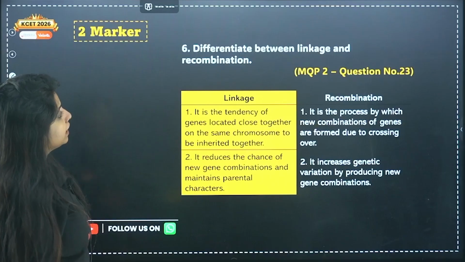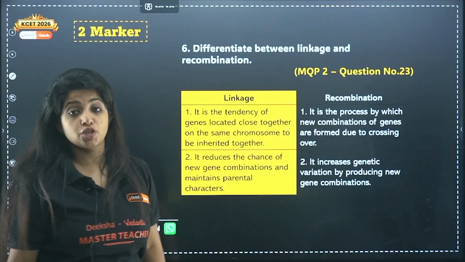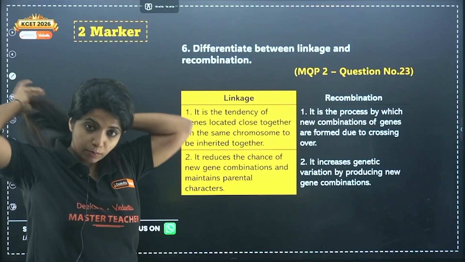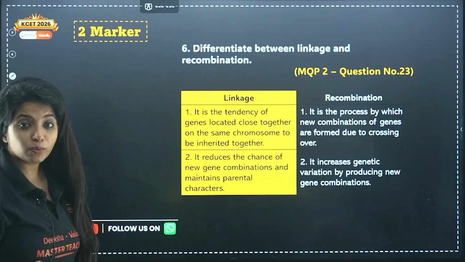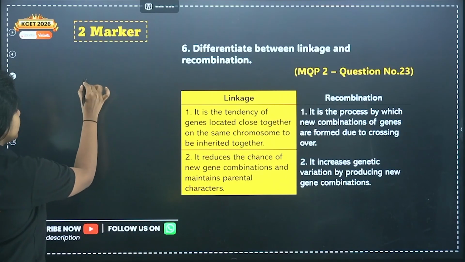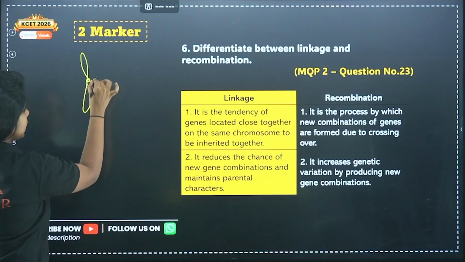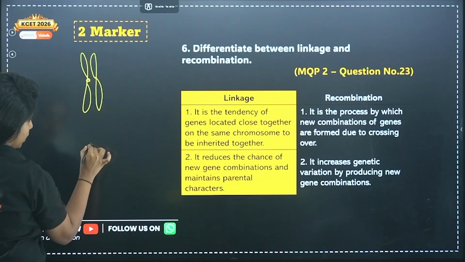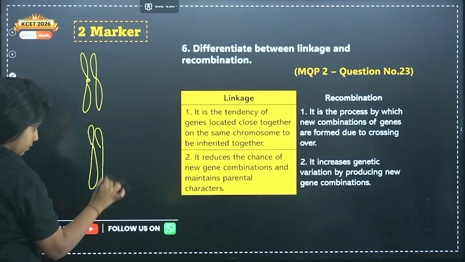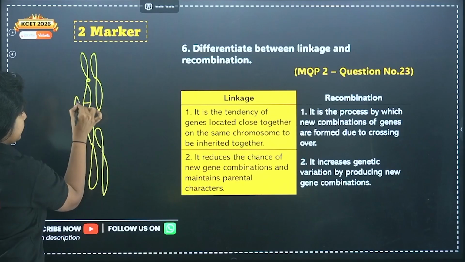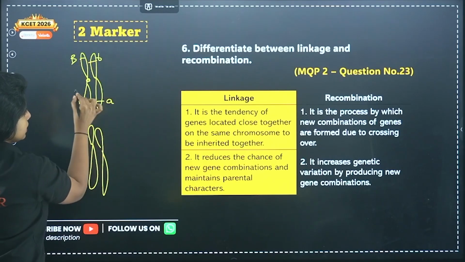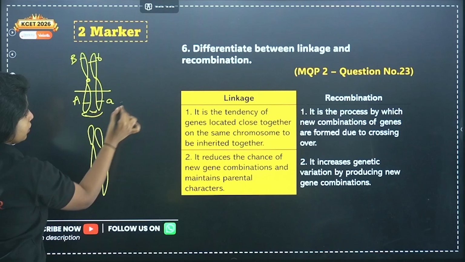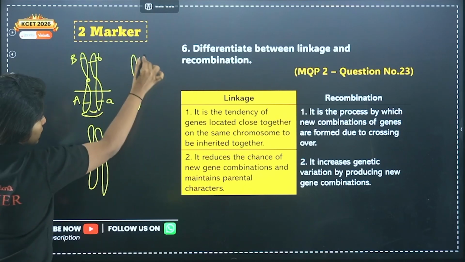Next question. Differentiate between linkage and recombination. This is the 2-marker question. What do you mean by linkage and recombination? My dear children, I already explained the recombination part of it. Now I'll talk a bit more about linkage. So I'll give you 2 scenarios. Suppose capital A allele is here, capital B is here, small a is here, small b is here. This and this part got exchanged. What will happen? You get a new combination which looks like this.